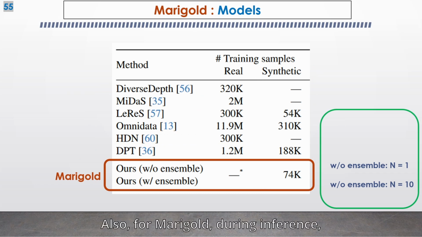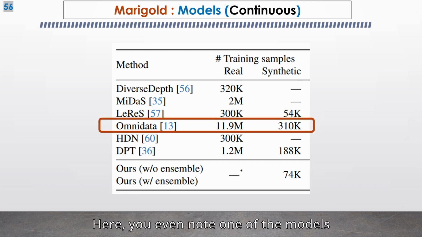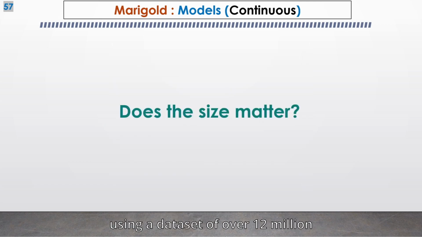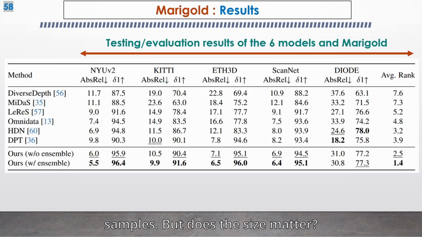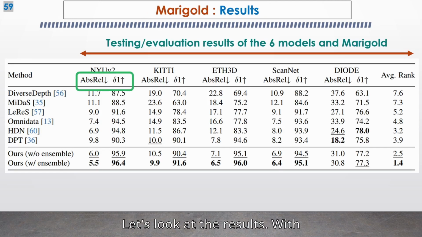Also, for Marigold, during inference, they use 2 strategies. For one strategy, they make a single prediction for every image input. And for the second strategy, they make 10 predictions for every single input and use a function to merge them to become one prediction. Here, you even note one of the models using a dataset of over 12 million samples. But does the size matter? Let's look at the results.